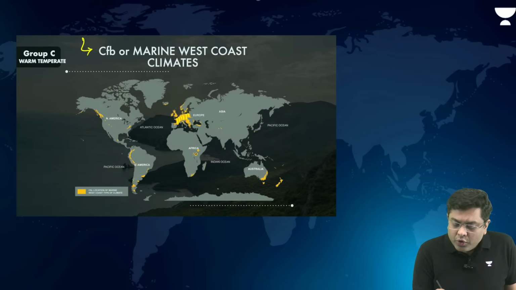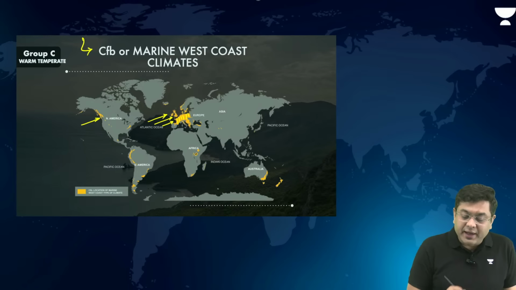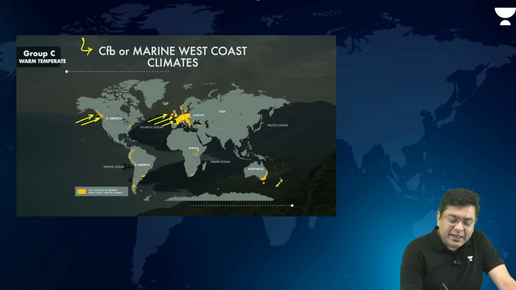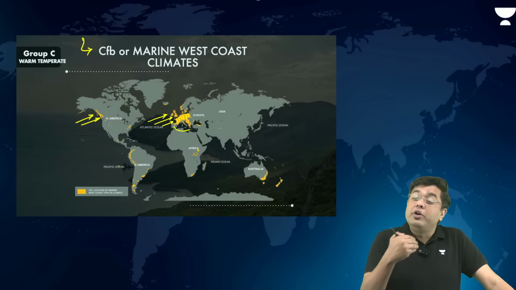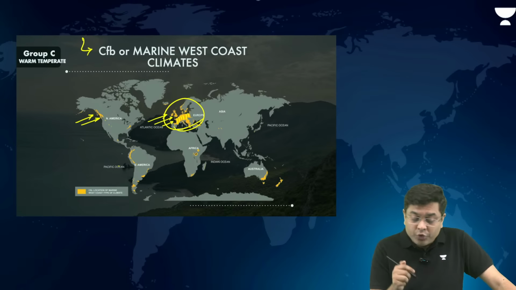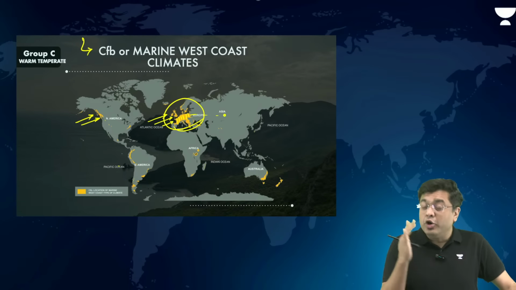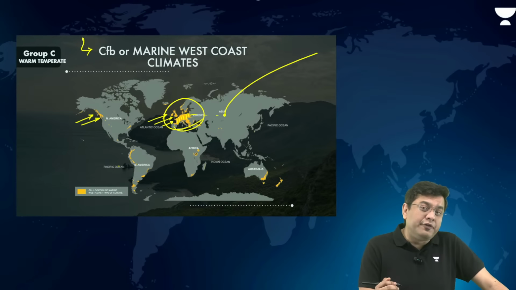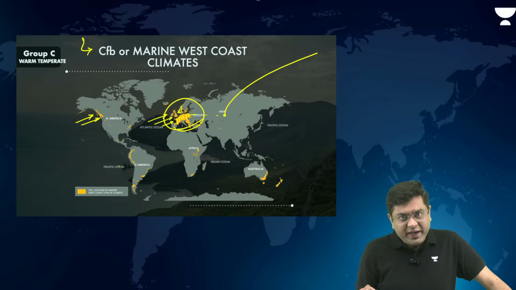That is owing to the presence of westerly winds, right? This is also what is sometimes regarded as the British type of climate. So that is where the westerly winds will bring rainfall. Now here that means you don't have an extremity of temperature. Mind you, at the same latitude, if you go somewhere here in the region of the Central Asian steppes, in this region you will find extremity of temperature, but here you will find moderate temperature to exist.